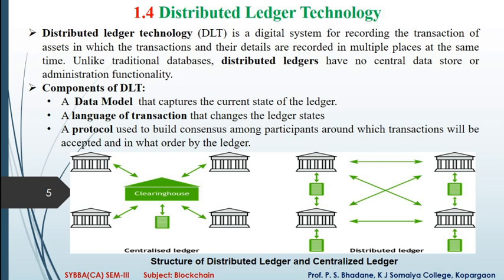Here the clearing house is one type of bank. You go to the bank, your transaction is recorded in this bank, and then your transaction is completed. But in a distributed ledger there is no bank. It is a digital trust of each node. You have a transaction, then it is sent to all nodes. All nodes accept the transaction, and then the transaction is completed, the block is created, and then the block is added to each node.